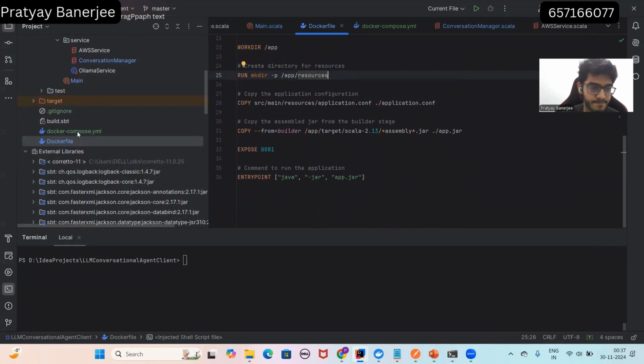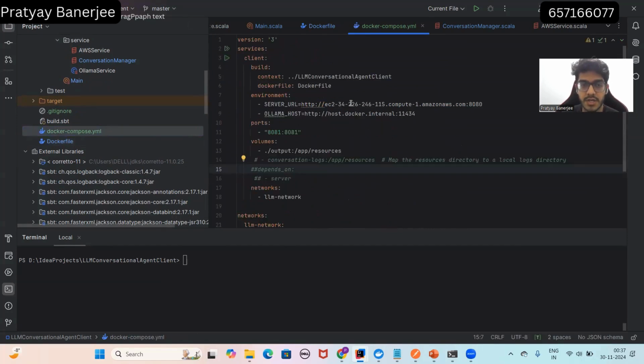And we have used another thing called Docker Compose. So we have created two Docker Compose files in this project. One is for running it locally, when both the server and client are running locally, and the other is for when the server is running on AWS and the client is local.